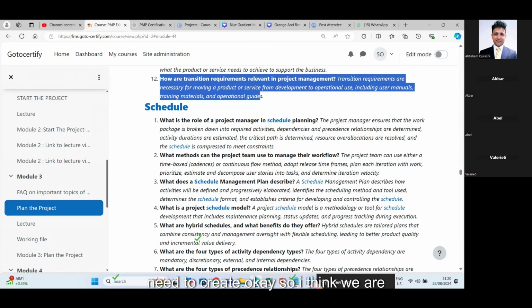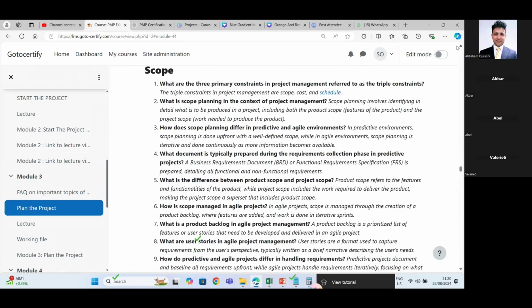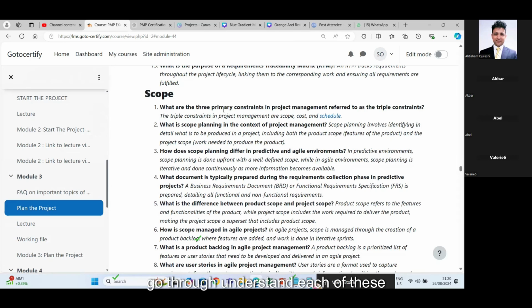Okay, so I think we are okay so far. Scheduling is another topic we will touch later on. So scope is discussed. Very important concepts are discussed in this lecture. You go back and go through, understand each of these concepts in a bit more detail, because remember, stakeholders and scope and change management and configuration management are key topics of your PMP exam. Although this may look very small, very to the point, you need to understand these concepts so that you are able to solve the exam questions.